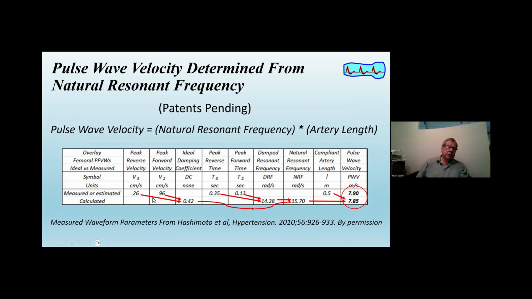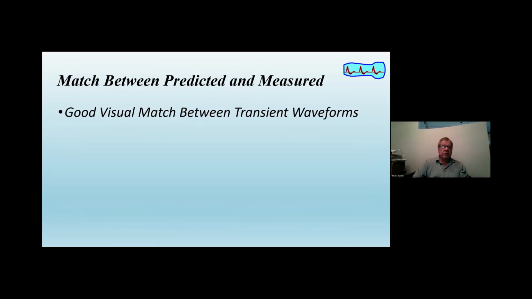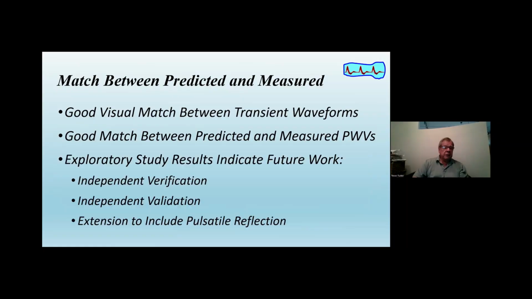So all those databases on pulse wave velocity and so on can be related to this new measure of elasticity, natural resonance frequency. The match now between predicted and measured is a good visual match between the waveforms. There's a good match between the predicted and measured pulse wave velocities.